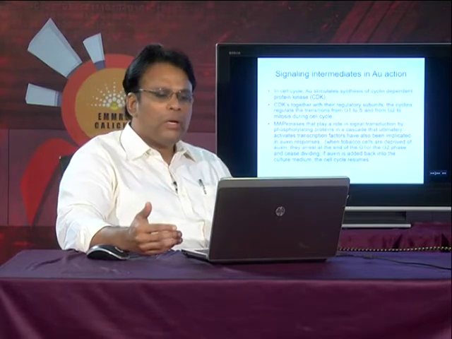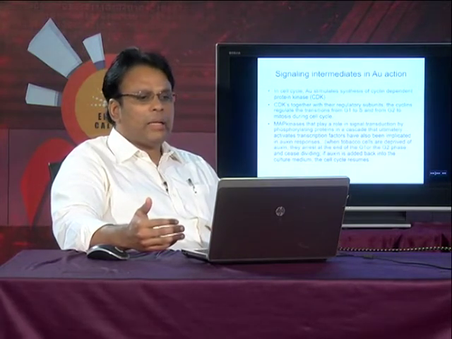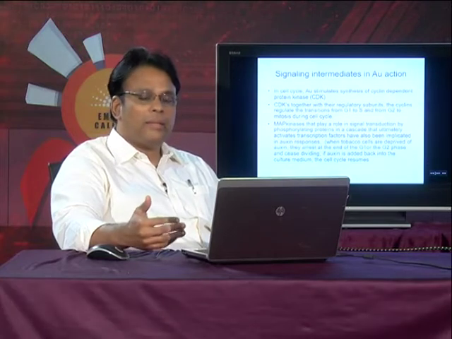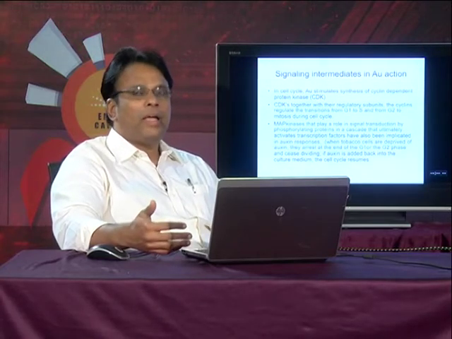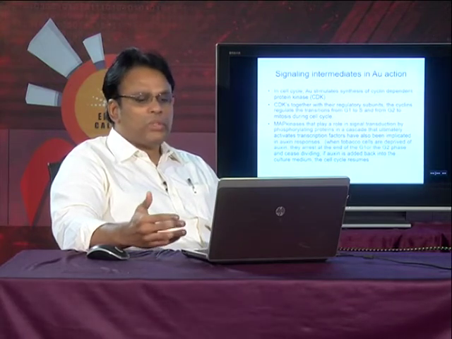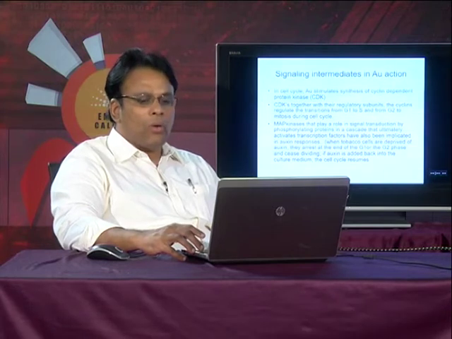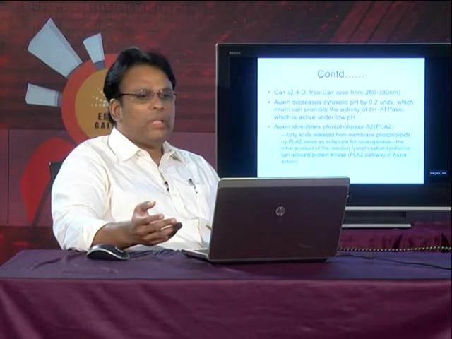Both are involved in phosphorylation, and these can basically be involved in the cell cycle or division of the cell and enhancement in the cell growth. So, these two signaling intermediates are basically involved in the auxin action.